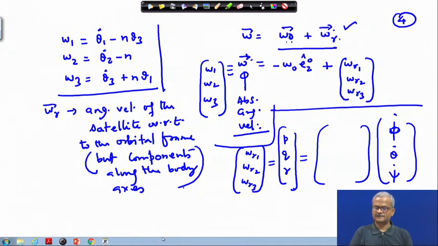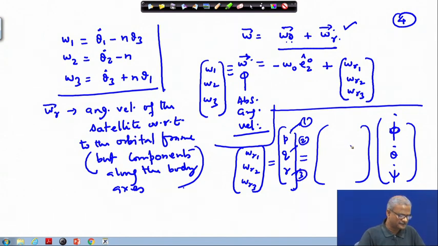This is the angular velocity along the body x axis, y axis, z axis, or either the 1 or the 2, and this is along the third direction. And this matrix we have written here.